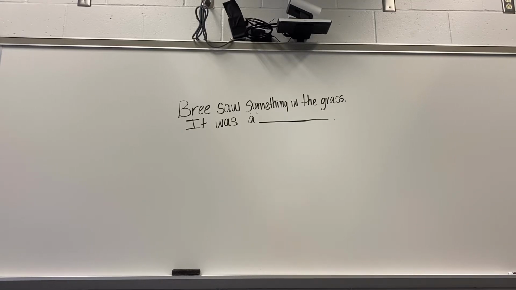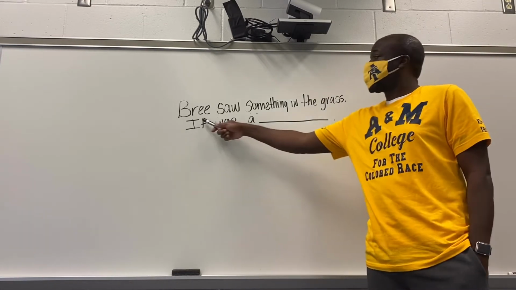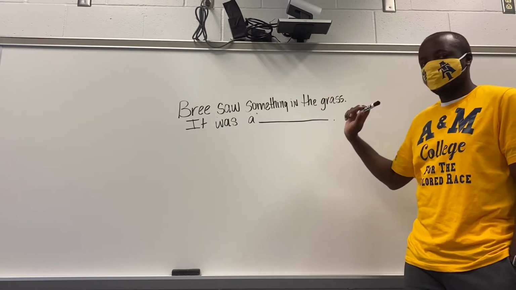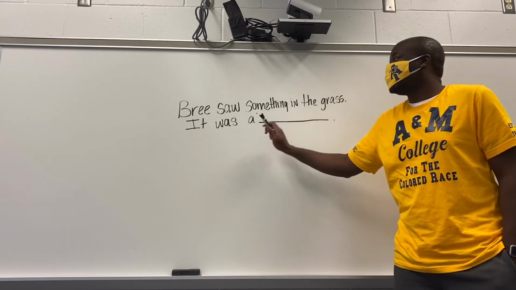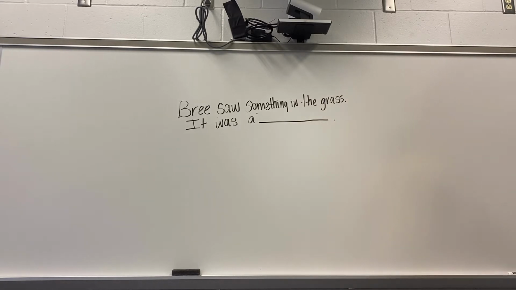All right, scholars. On the board, I have two sentences. Let's read our two sentences together. Bree saw something in the grass. It was, and we have a blank here. So what I want you to do next is turn and talk to somebody nearby you and tell them two things that Bree might have seen in the grass. And go.